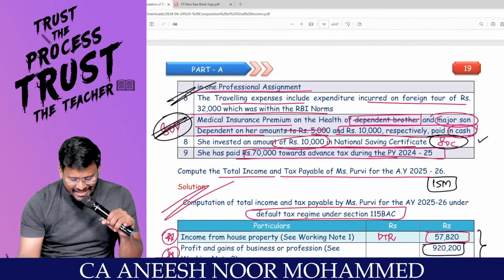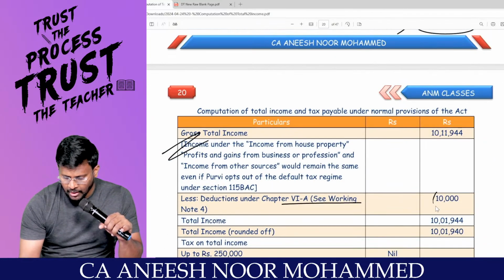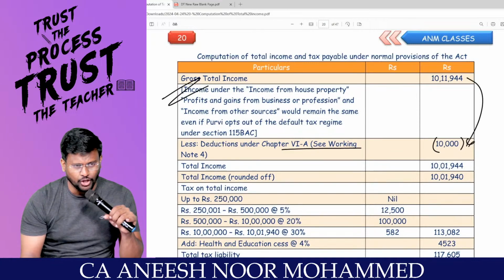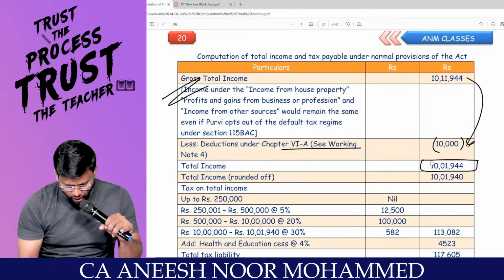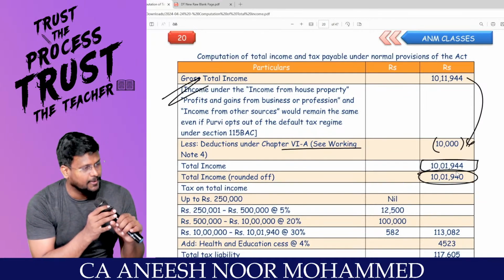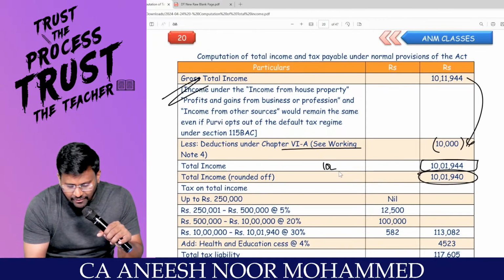Anyway, 80D is not possible, but NSC under 80C, 10,000, is possible. So 10,11,944 minus 10,000 comes to 10,01,944. It can be rounded off to 10,01,940.